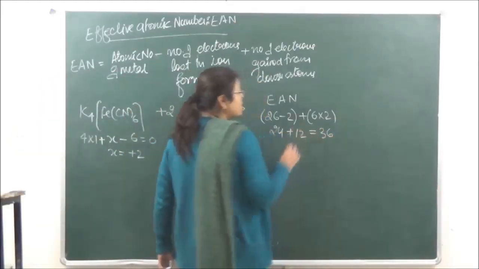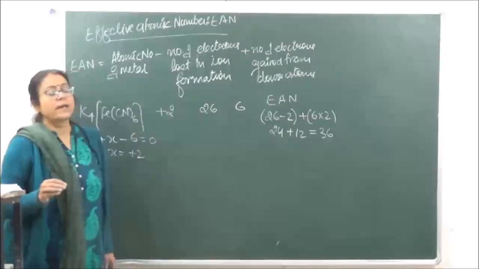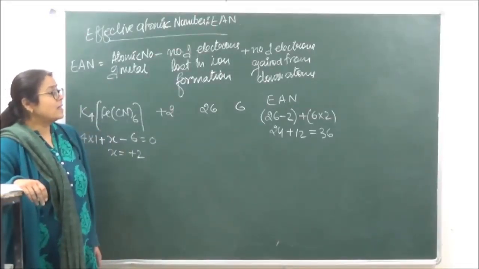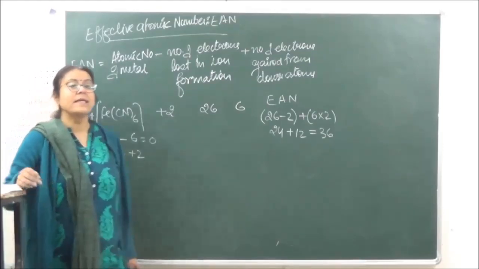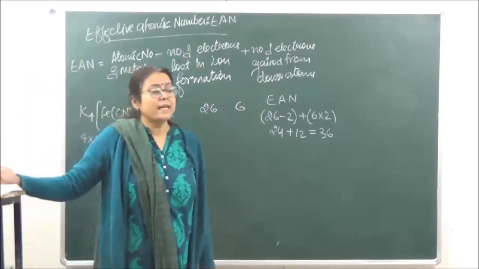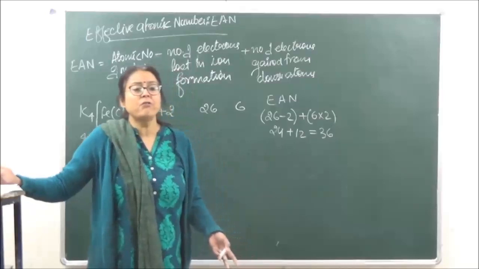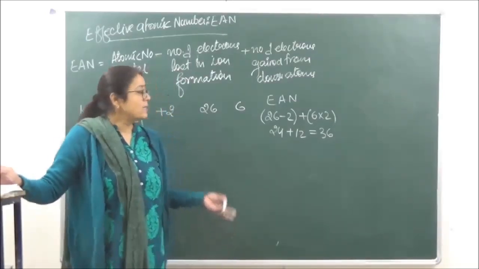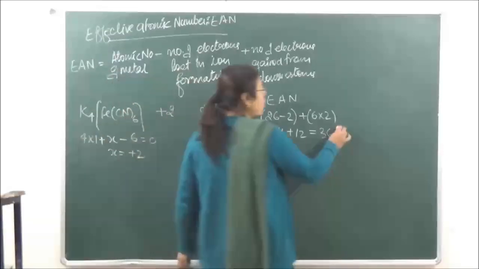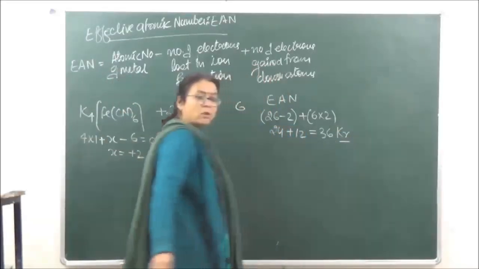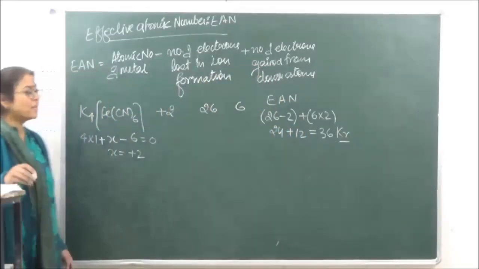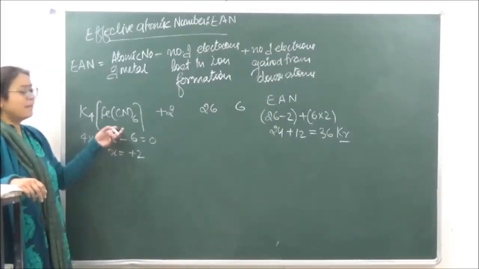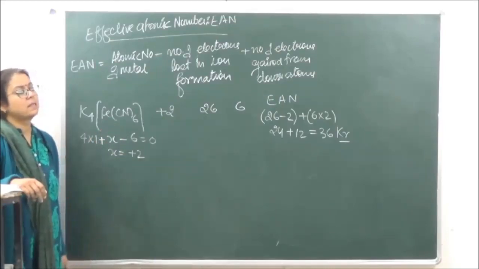Now effective atomic number gives us the stability of any coordination complex when the effective atomic number is either equal to the atomic number of any of the noble gases, or it is near to it. Right? Now 36 is the atomic number of krypton. So krypton is a noble gas over here. Effective atomic number is equal to the atomic number of the noble gas. Therefore, this compound is going to be stable.